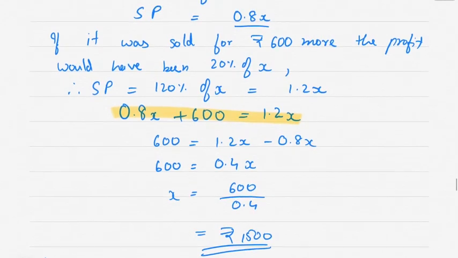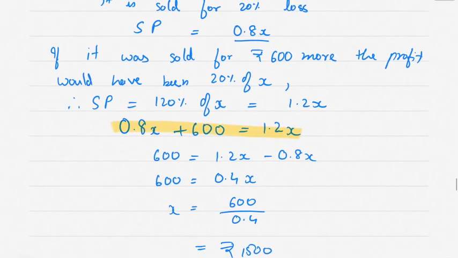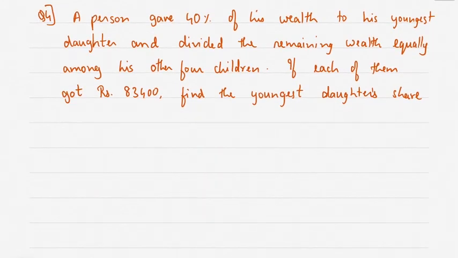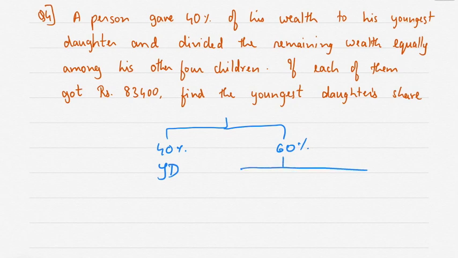Let's see the next problem. A person gave 40% of his wealth to his youngest daughter and divided the remaining wealth equally among other 4 children. If each of them got rupees 83,400, find the youngest daughter's share. So the person has given 40% to the youngest daughter and the remaining 60% he has shared equally with 4 children.